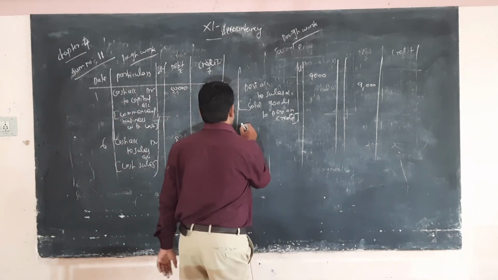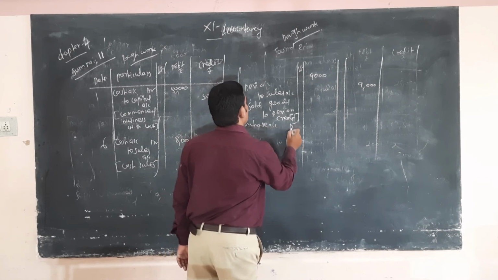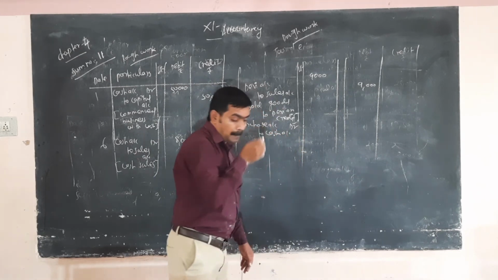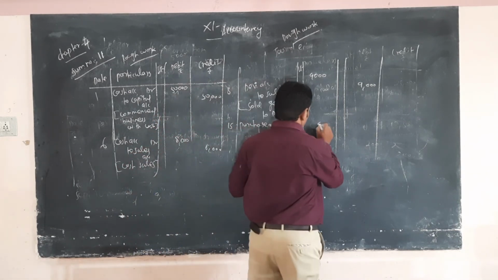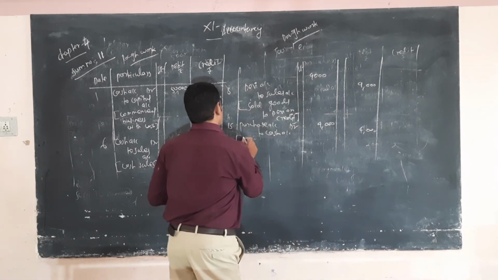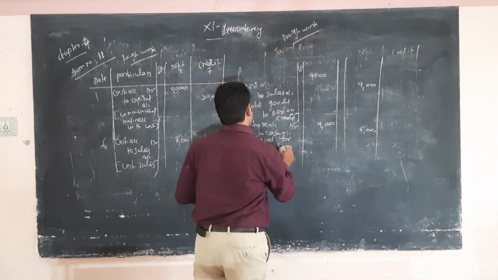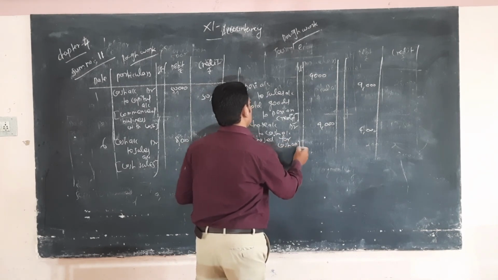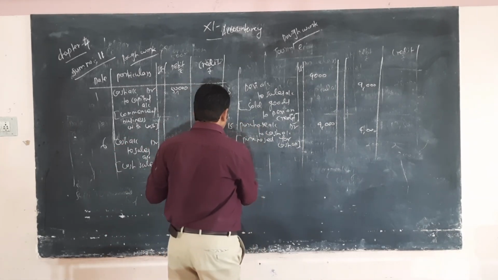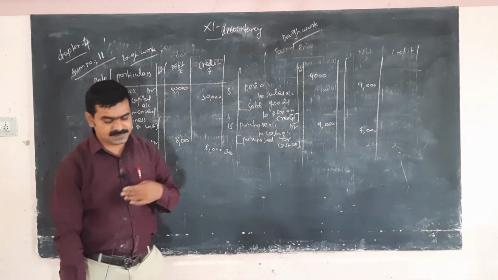Then 15. Goods purchased for cash. So purchase account debtor to cash account. The amount is 4,000. Okay, next one, last date, goods purchased from Shanti on credit.